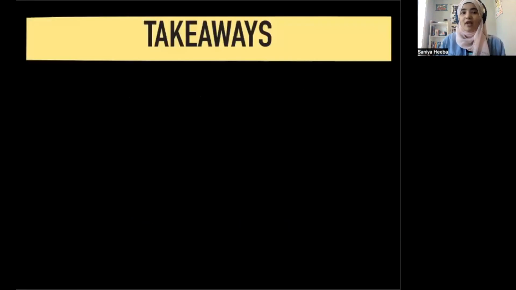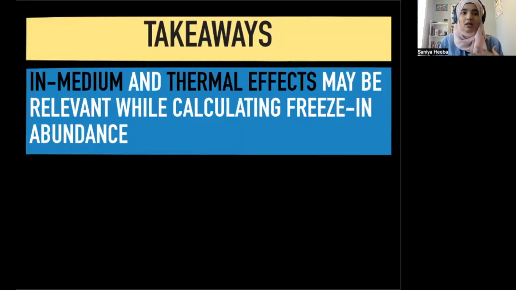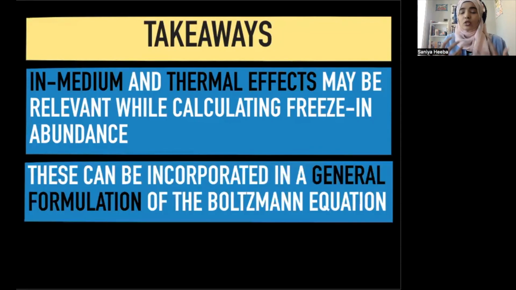So the final takeaways from this talk would be that in-medium and thermal effects may be relevant. They're not always relevant, but they may be relevant while calculating relic abundance. And you need to make sure that you're taking them into account depending on the exact model and the exact temperature ranges that you're interested in. And most importantly, these can be incorporated in a general reformulation of the Boltzmann equation. Because we have very precise calculations of the dark matter annihilation cross-section, because we've been studying WIMPs forever, you can just use them for FIMPs and, without too many difficulties, essentially use the same framework and get a more accurate prediction of your dark matter relic density.